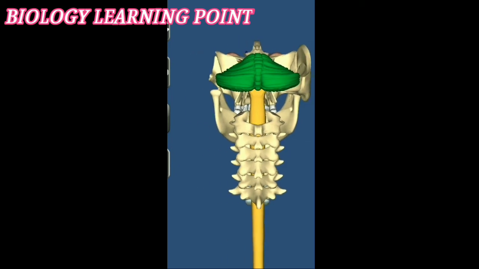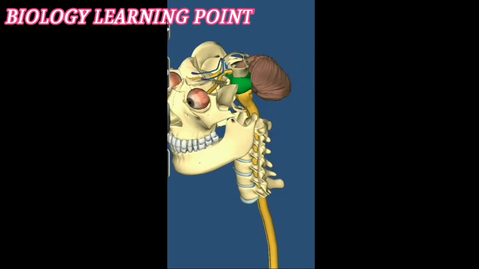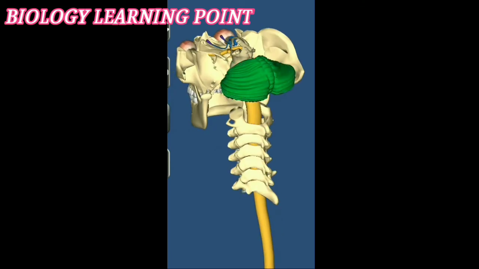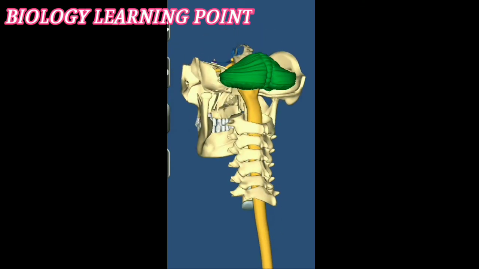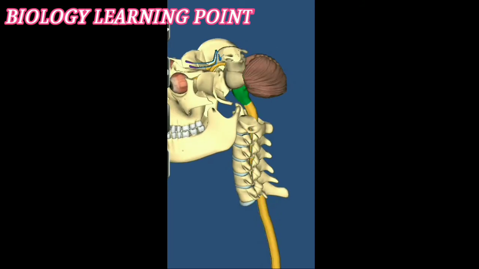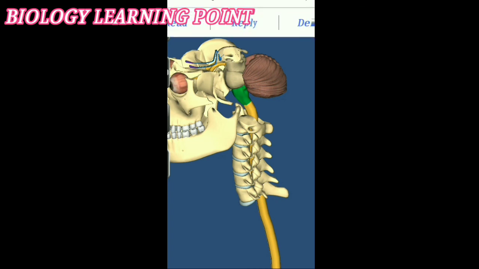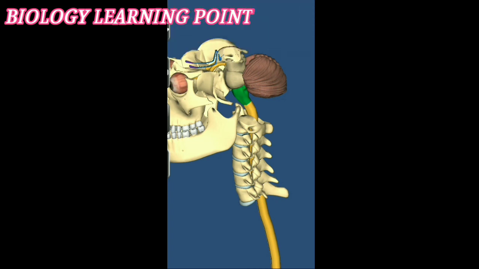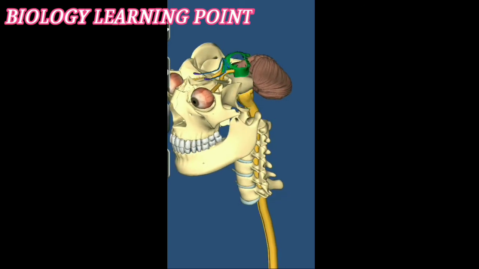It is cerebellum and you can see that it is present in pair. Clear? So this is pons. After the pons, the cerebellum is present, and after the cerebellum, this portion is known as medulla. So medulla joins the spinal cord to your brain. So these are the 3 portions of hindbrain. Number 1 is pons, then we have cerebellum, then the third is medulla. So these are hindbrain parts and this is your midbrain. Okay, so we have discussed the 3D structure also.